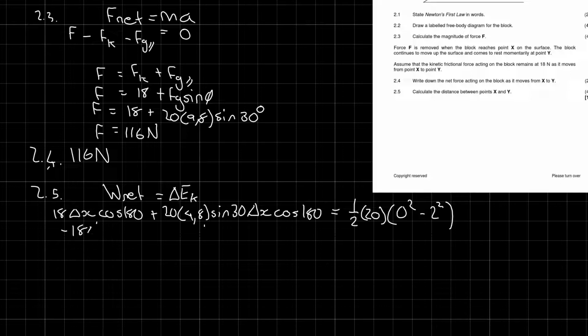So if we quickly solve this equation, what I'm going to do is write the values. It's going to be negative 18 delta X plus, let's see, what is 20 times 9.8 times sine of 30, it's 98, so it's actually going to be negative because of the cos 180. So negative 98 delta x is equal to a half times 20 times negative 4. So minus 18 minus 98 is negative 116 delta x.